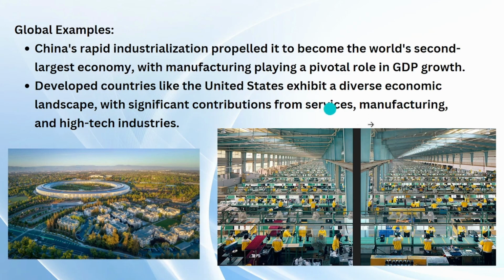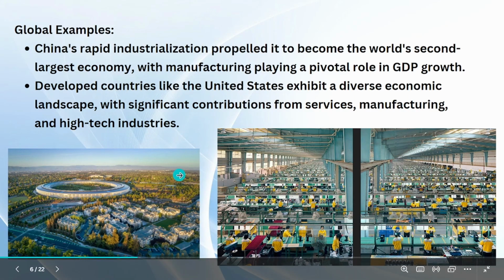Developed countries like the United States exhibit a diverse economic landscape. So in the US there is a lot of service sector. Google, Apple, Facebook, all these big companies. A lot of software companies are there in the US. You know, a lot of people go to the US from our Telugu states, right? These are very good examples of how futuristic economies will be if we work towards manufacturing or the service sector.